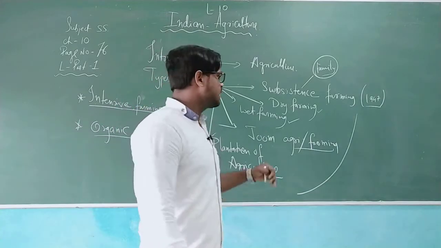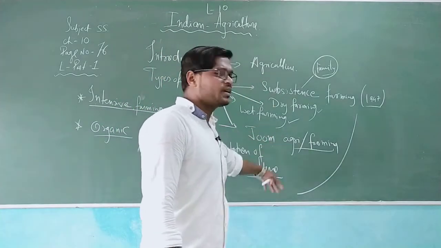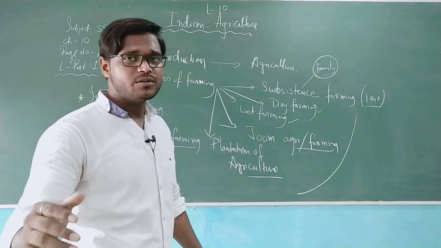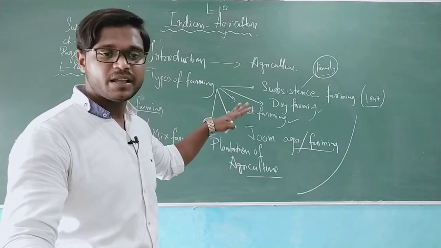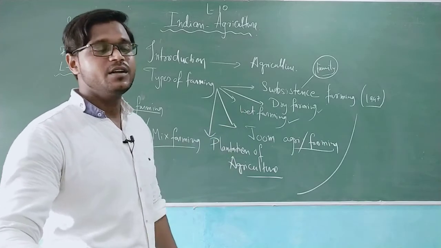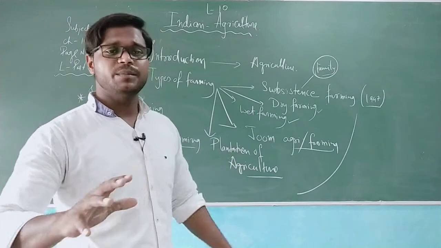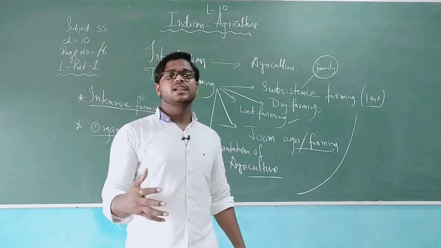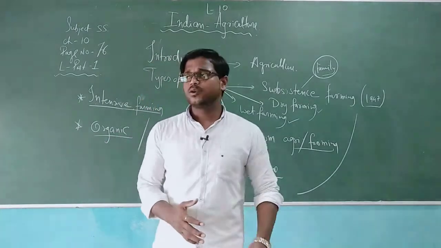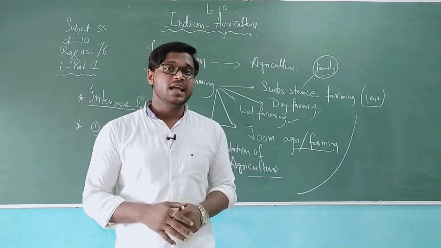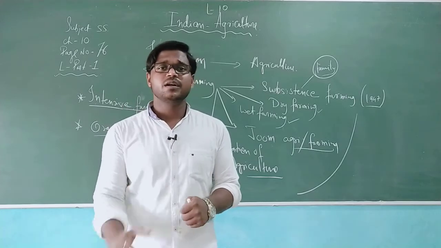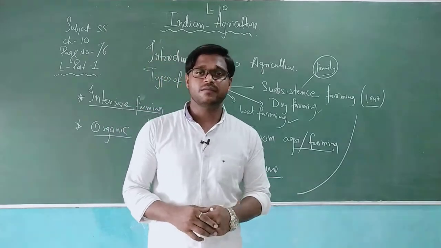So this is the general example related to cropping and its related resources and products, and also farming like dry farming, subsistence farming, and the farming related to paddy. If we understand paddy, we also need to understand wheat. Wheat is an important crop of our country, and after paddy it is well known. Punjab is the largest wheat producing state of our nation.